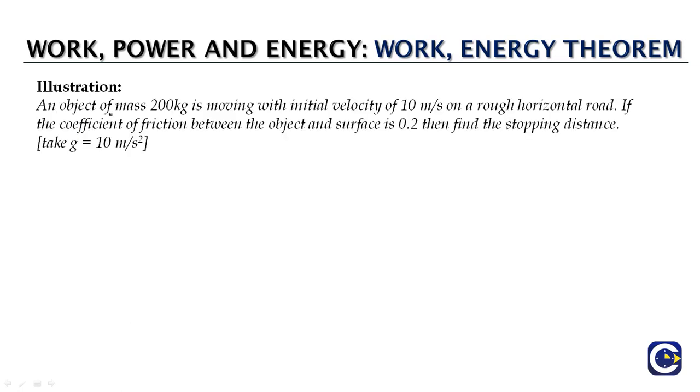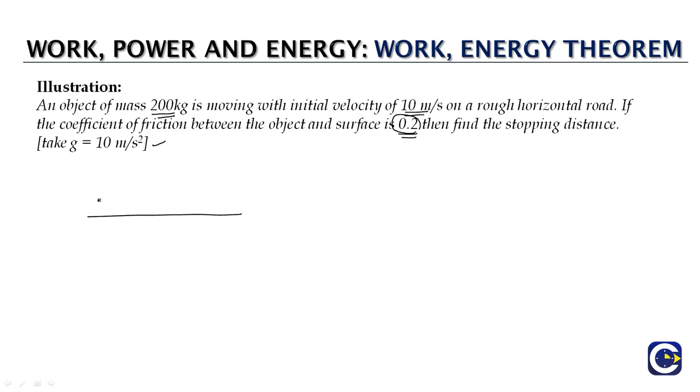We can even look at an illustration based on this. Let us say we have an object of mass 200 kg which is moving with an initial velocity of 10 meters per second on a rough horizontal road, which means there will be friction on this road. The coefficient of friction between the object and the surface is 0.2. They are not mentioning which coefficient of friction, but since we have motion between the two surfaces, we assume that this represents the kinetic friction coefficient. We need to find the stopping distance, and we can take the value of g as 10 meters per second squared. So we look at the situation over here.